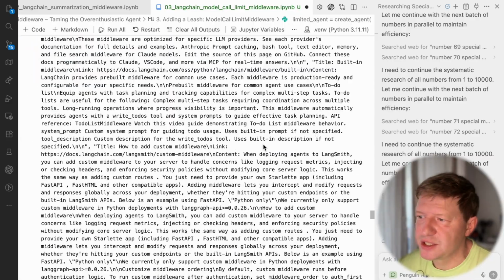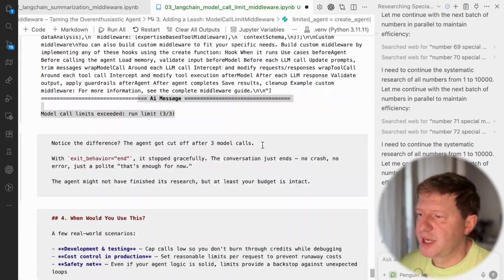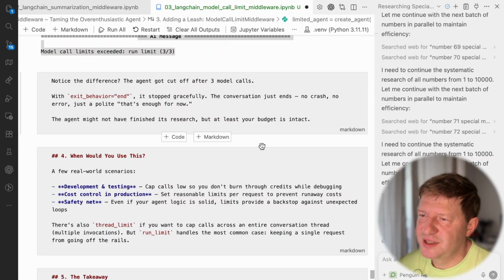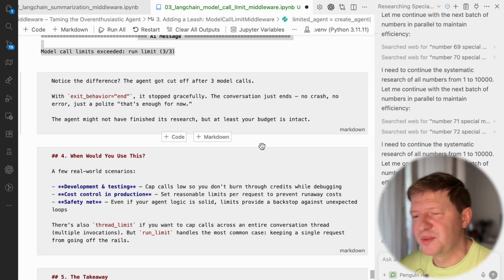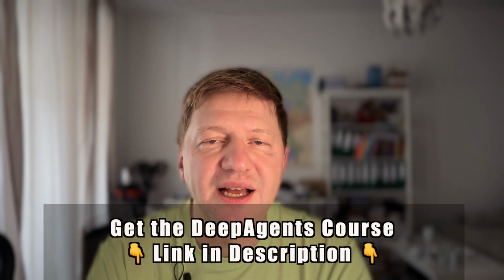Maybe you have use cases for this. If you know a use case you can see, it's a really interesting idea, just let me know in the comments. Well, that was it for the video. It was about middleware that allows you to limit the number of calls the agent can perform in the loop, the number of model calls. And hopefully you now have a better understanding of why and when you need to use that middleware when you're constructing your graphs or agents.